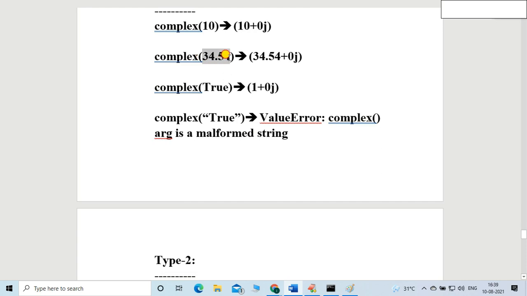Again, 34.54, I want to convert into complex. Friends, it is possible, but what additional part will be attached? 0j, friends. That is the imaginary part that will be attached, right? That will be concatenated, or attached. Then True, right? Friends, the internal value of True is 1.